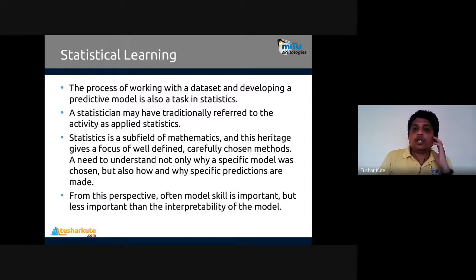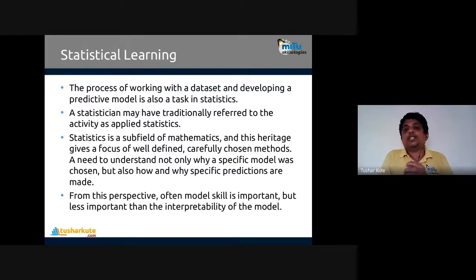Now, what is statistical learning? The process of working with a data set and developing a predictive model is the task of statistics. Obviously, statistics also works on the data. If data is present, then only you can apply statistics. Because of that, we build a machine learning model with the help of statistics. Machine learning also requires previous data. Now, a statistician may have traditionally referred to this activity as applied statistics. Applied means application-oriented statistics, basically.